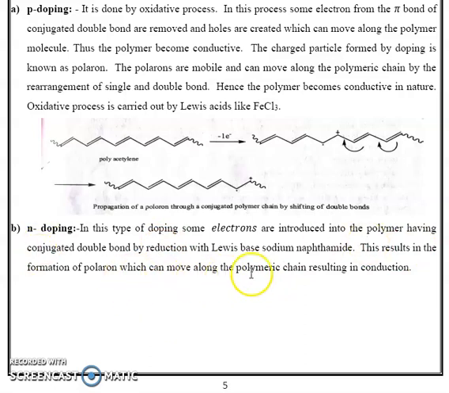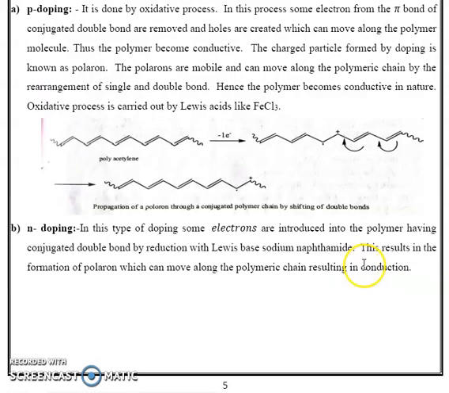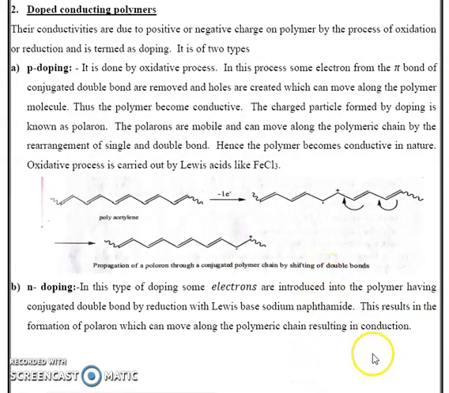Then, electrons are introduced into the polymer chain. This process is carried out by a Lewis base, for example sodium naphthalide. This results in the formation of a negative charge. An extra electron is added to the polymer chain, generating a negative charge. This negatively charged particle is also known as a polaron. This polaron can move throughout the polymer chain, resulting in conjugation.